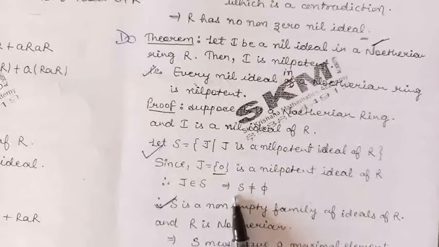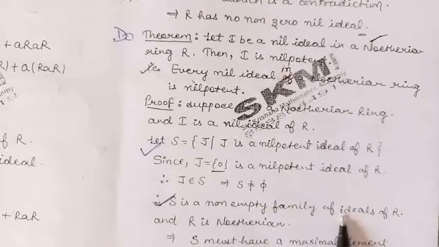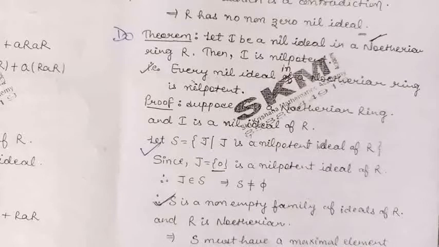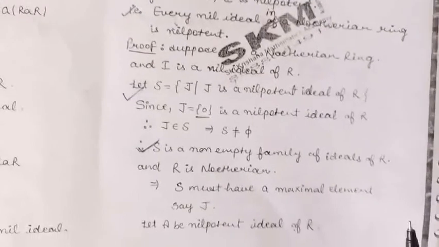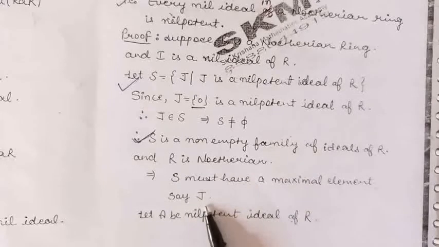So we can say that S is a non-empty family of ideals of the ring R. And we are given ring R is Noetherian. So every non-empty family of ideals of the ring R will have a maximal element. So let us take the maximal element of S as J.